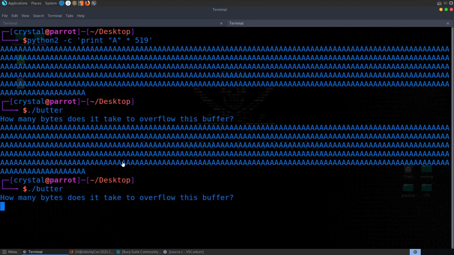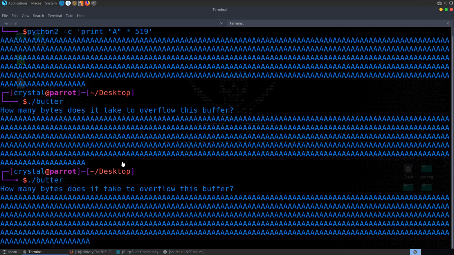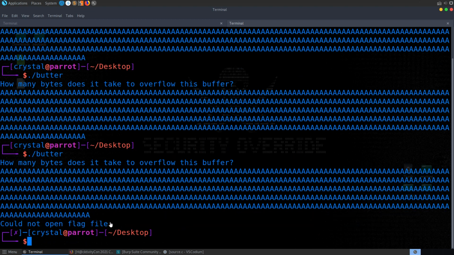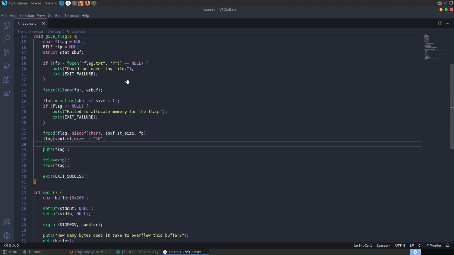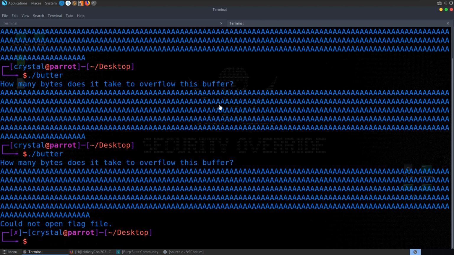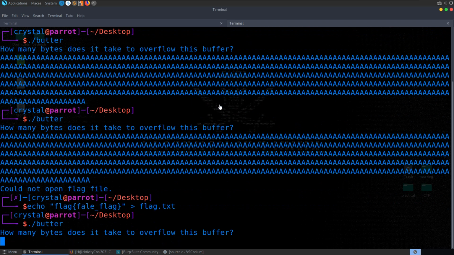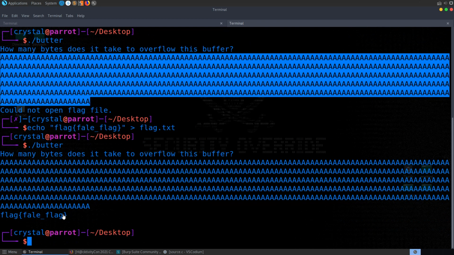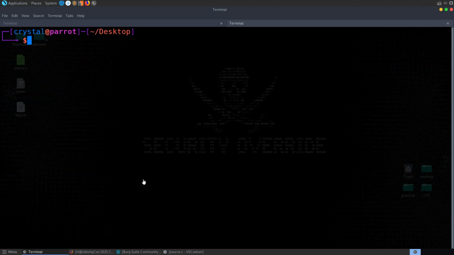Let's try it again, and this time let's do 520 bytes, and you'll see here we get "could not open flag file". So it looks like we've done exactly what we needed to do here, and we've got to this point where it's tried to open flag.txt and it's failed. So let's just say echo flag fake. Oh, can't spell, but who cares? We'll echo that to flag.txt. We'll run the program again, and we'll paste in our 520 bytes, and we get back our fake flag. So it looks like it's working okay.